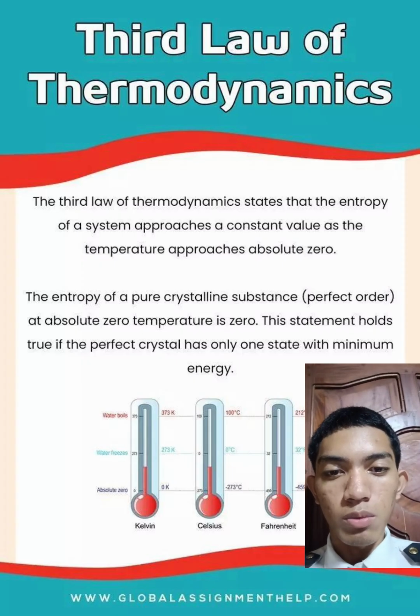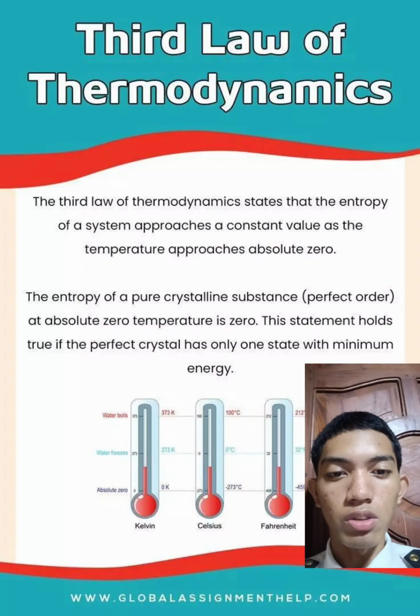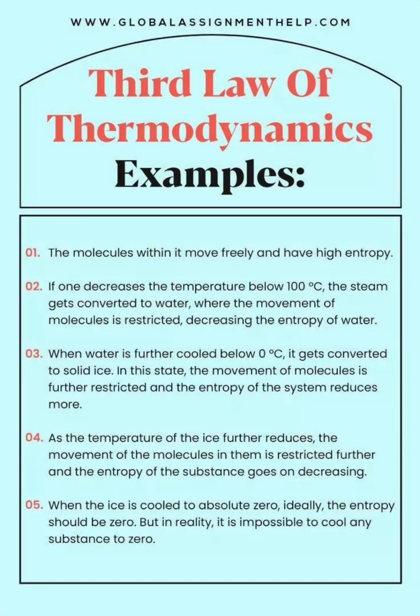This is a picture of the Kelvin, Celsius, and Fahrenheit scales. This is an example of the third law of thermodynamics. Number 1: in steam, the molecules move freely and have high entropy. Number 2: if one decreases the temperature below 100 degrees Celsius, the steam gets converted to water, where the movement of molecules is restricted, decreasing the entropy of water.